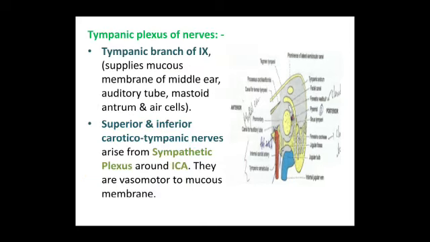The tympanic plexus of nerves is the tympanic branch of glossopharyngeal nerve. This supplies the mucous membrane of the middle ear, auditory tube, mastoid antrum, and air cells. Superior and inferior carotidotympanic nerves are the plexus around the internal carotid artery. These are sympathetic plexus. They are vasomotor to the mucous membrane.